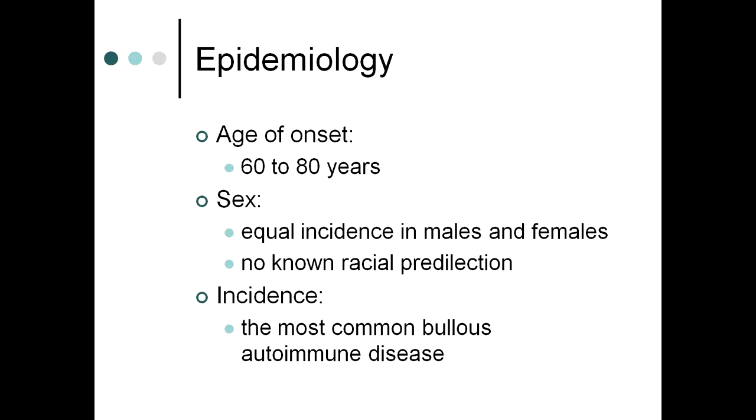Age of onset is 60 to 80 years, equal incidence in both males and females, and it is relatively the most common bullous autoimmune disease. Regarding your exam point of view, bullous pemphigoid can come as an SCQ, and most commonly MCQs come from today's lecture.